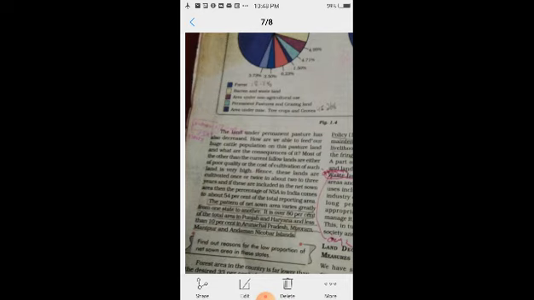And if these are included in the net sown area, then the percentage of NSA, net sown area in India, comes to about 54% of the total reporting area. Okay. The pattern of net sown area varies greatly from one state to another.